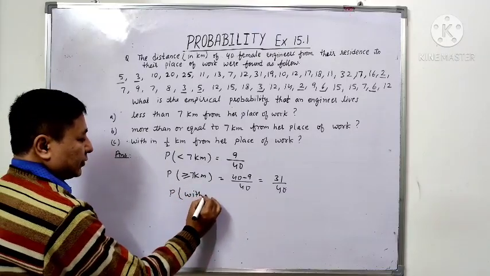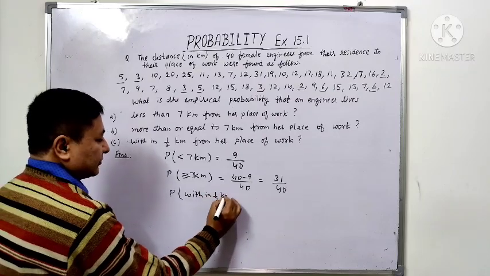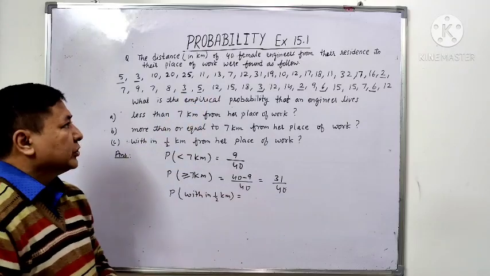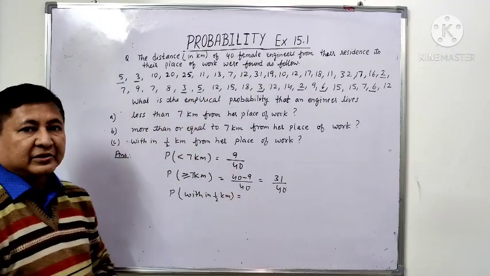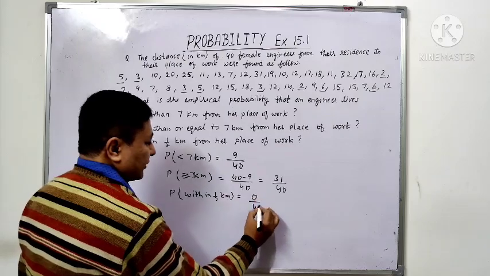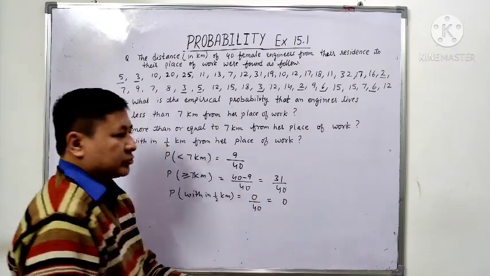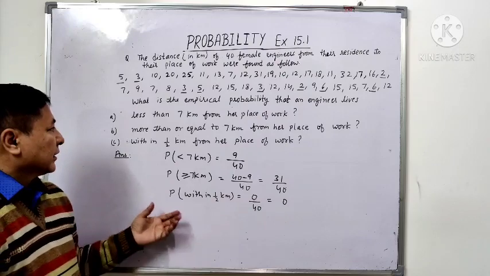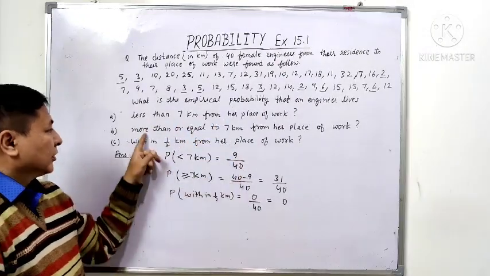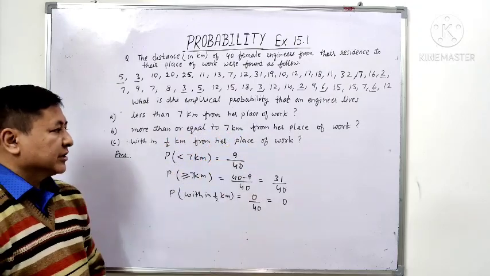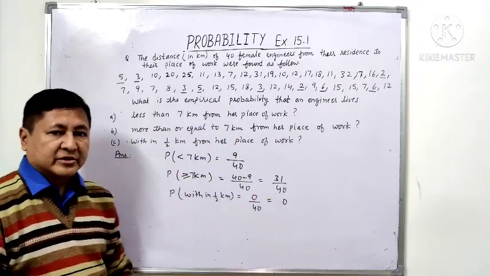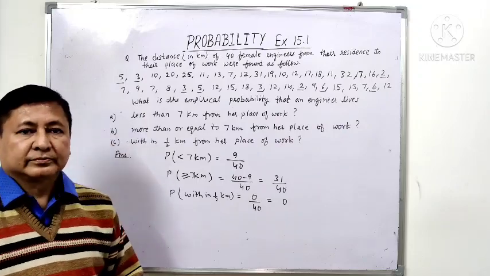Within half a kilometer. Now if you see the data, there is no engineer living within half a kilometer, so it will be 0. So 0 upon 40 equals 0. So these are the 3 probabilities: more than 7 km from a place of work is 9 upon 40, more than or equal to 7 km from a place of work is 31 upon 40, and within half a kilometer the probability is 0.